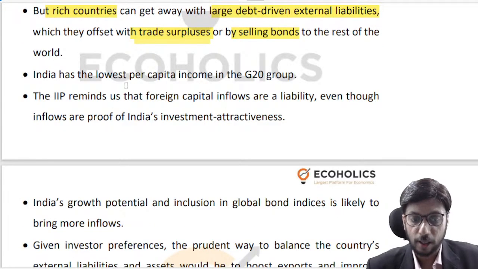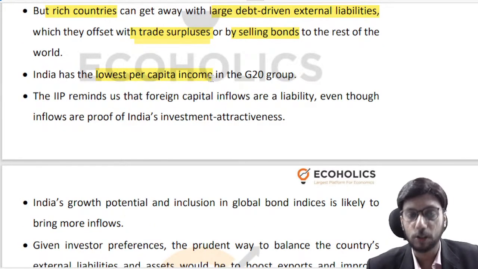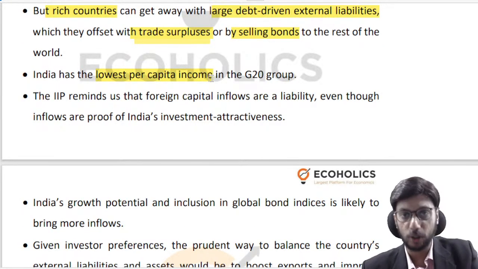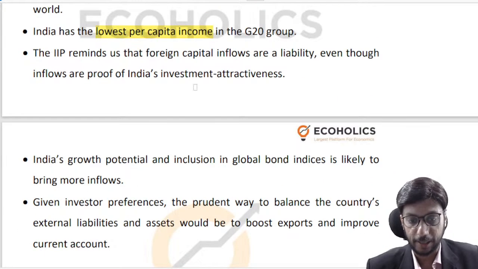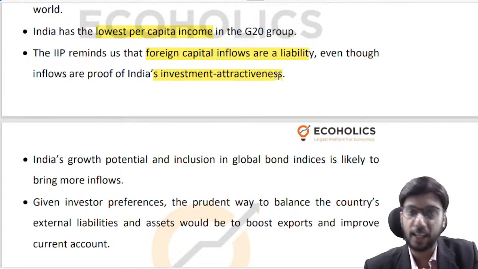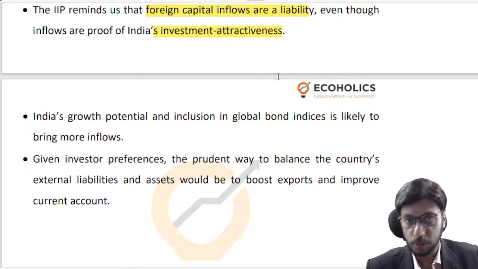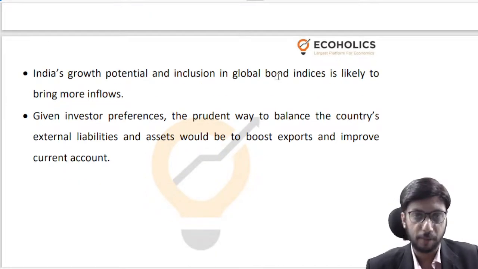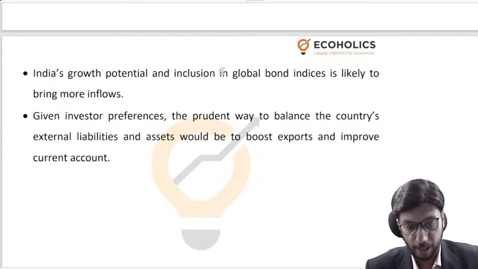If you look at India's per capita income, it is one of the lowest in the world. We will be talking about that in the second article as well, right? So always remember that foreign capital inflows are a liability, right? And definitely we are an attractive destination from an investment point of view, but we must never forget that these capital flows need to be nurtured, they need to be safeguarded, otherwise they can be reversed at any one point of time, right?